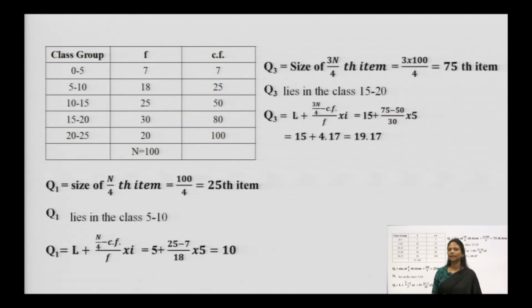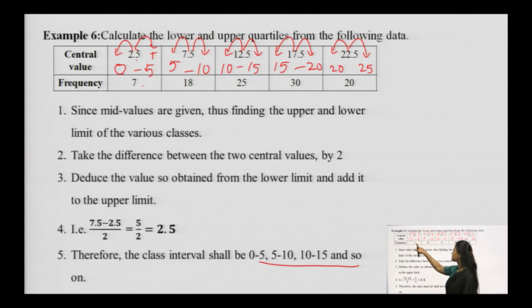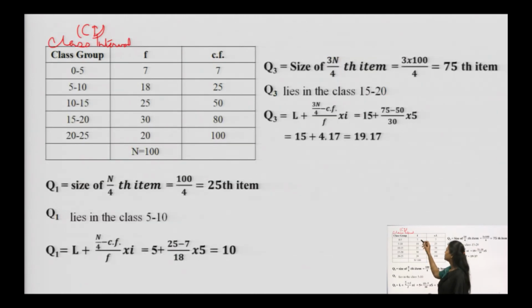The question says you have class groups as 0 to 5, 5 to 10. We can write here the class interval Ci. The frequency was given to you: 7, 18, 25, 30, 20 was given in the question already. So, just copy it onto the solution. Frequency is given to you: 7, 10, 7, 18, 25, 30, 20.